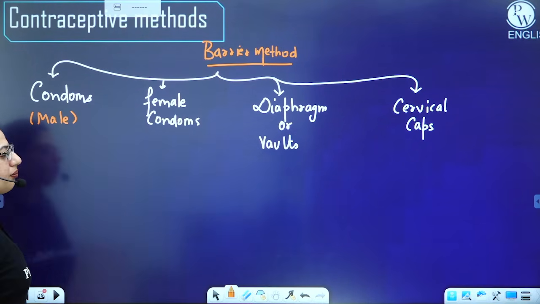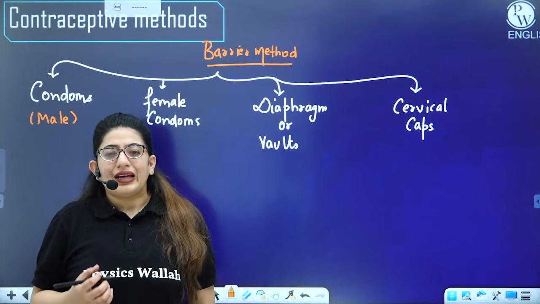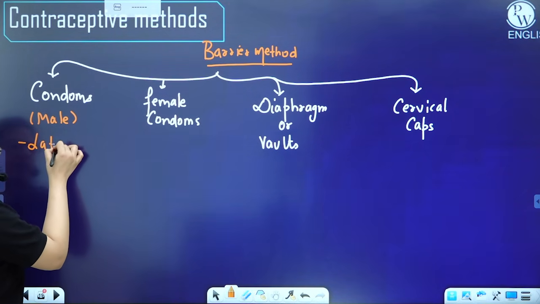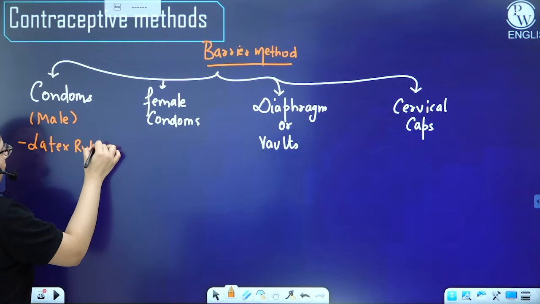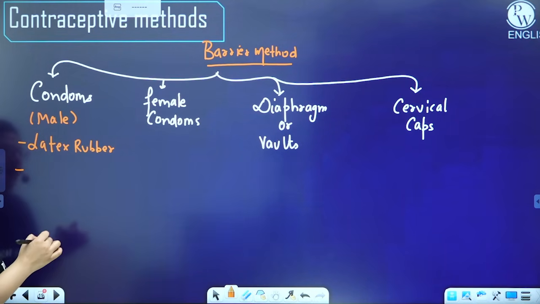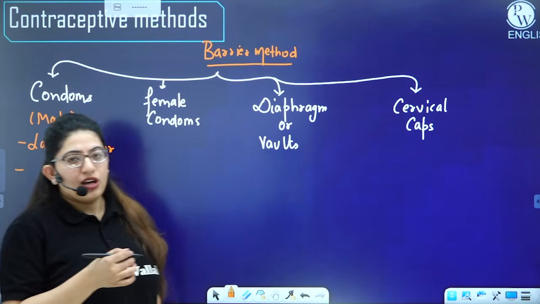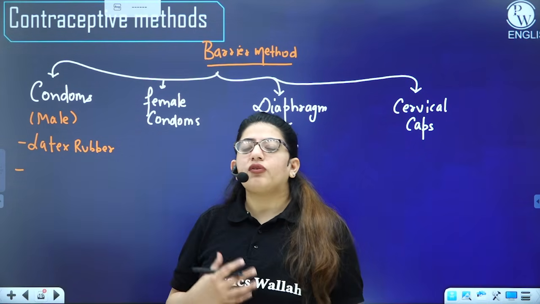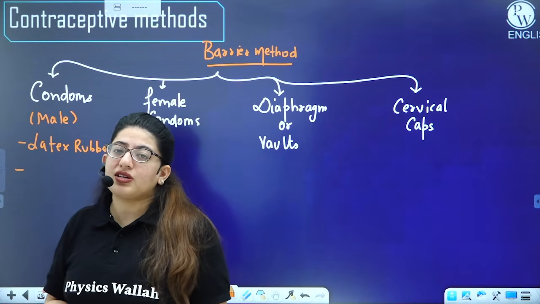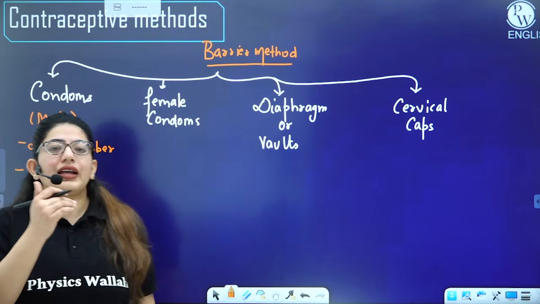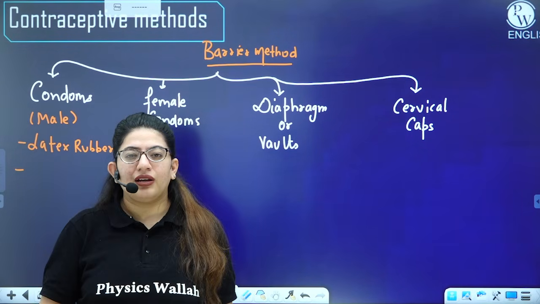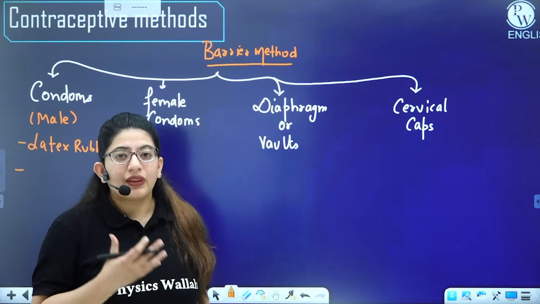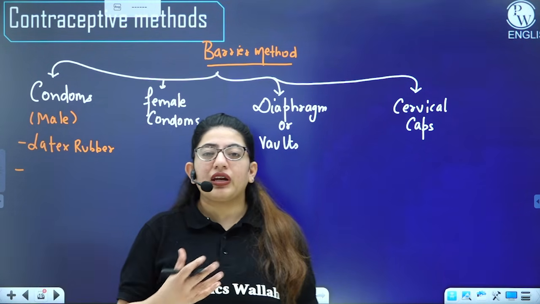What is it actually made up of? Latex rubber. So before sexual intercourse, the male has to wear this on the penis. A male wraps a condom on the penis so that when the penis enters the vagina during sexual intercourse, there will be no contact of the vagina with the male penis. So this is how they can prevent contraception or pregnancy.